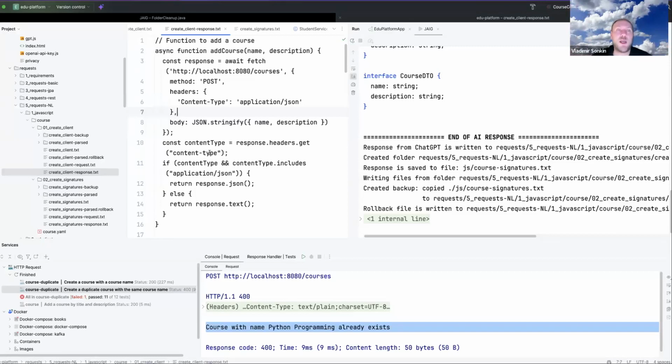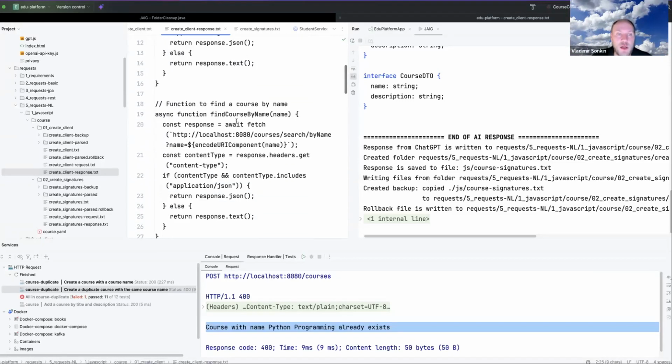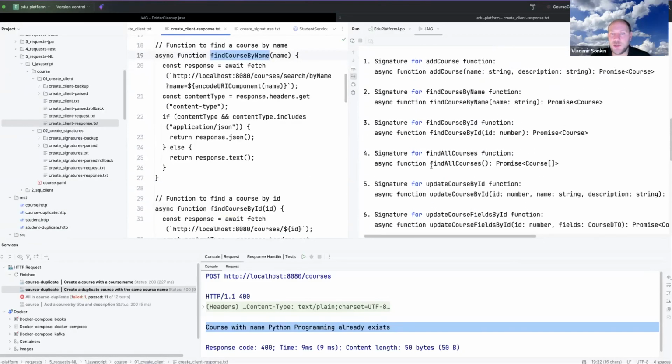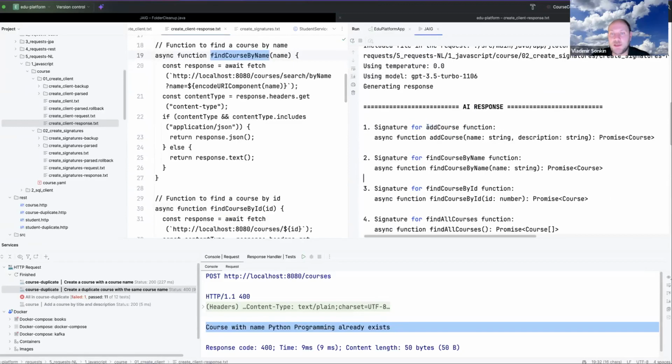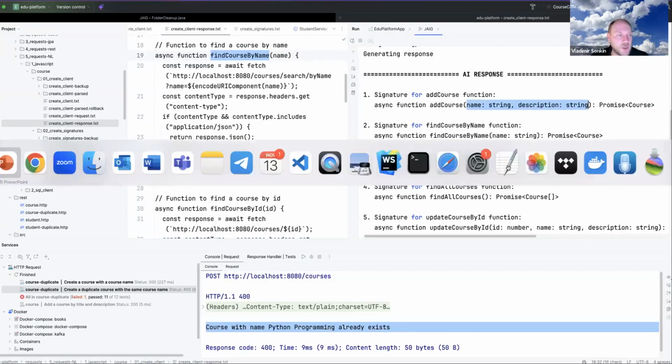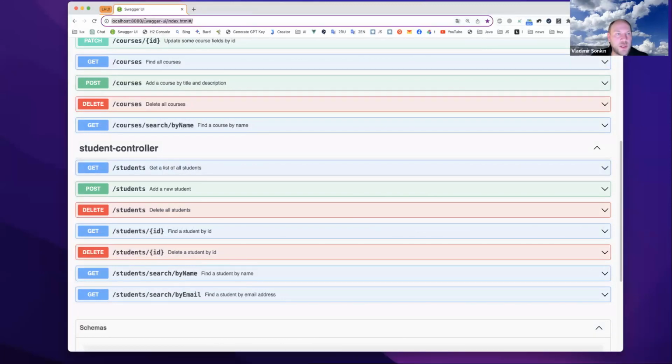ChatGPT will be able to execute one or another method. Yes, and that's why we need to generate signatures. Signatures provide detailed information about what methods and functions we have, and what the types of input parameters are. For signatures, we are using TypeScript, because we need to give ChatGPT more information about which types will be used. And okay, we will demonstrate.